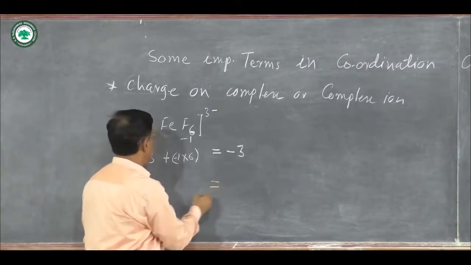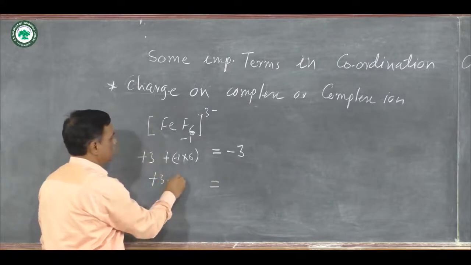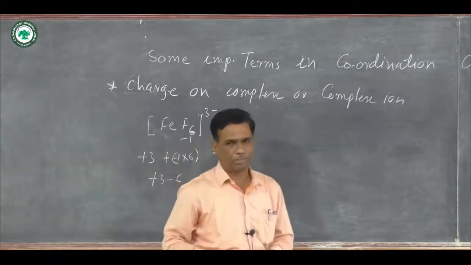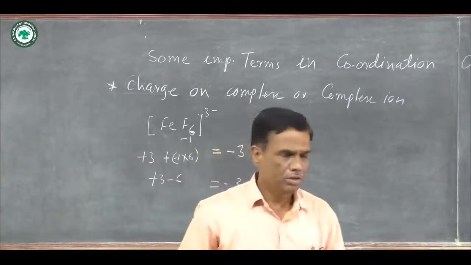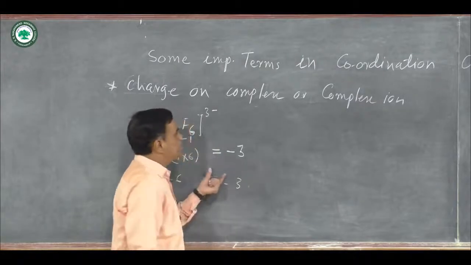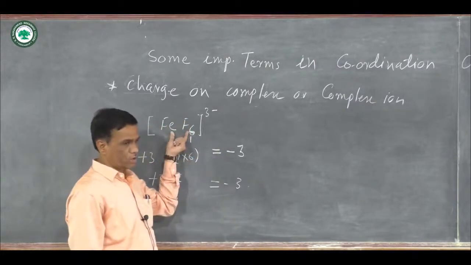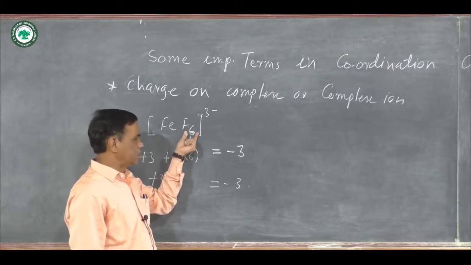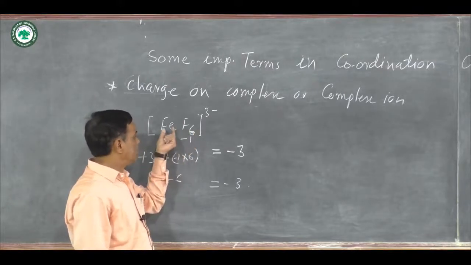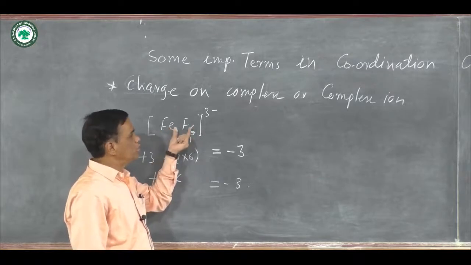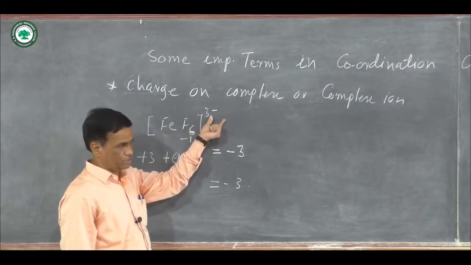Therefore the total is equal to +3 minus 6, which is equal to -3. +6 minus +3 minus 6 is equal to -3. This means the charge on any complex or complex ion depends upon what type of ligands are there, then what is the charge on the central metal ion, and the sum of these two is equal to the charge on the complex.